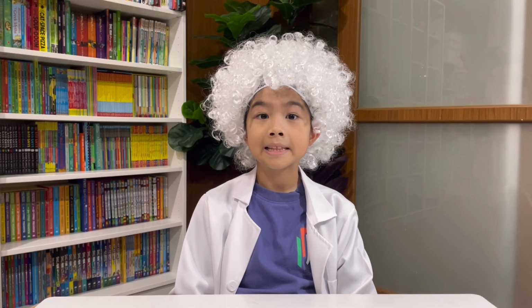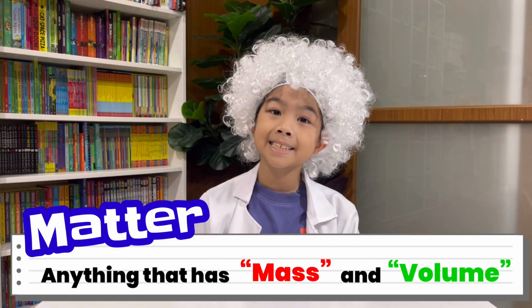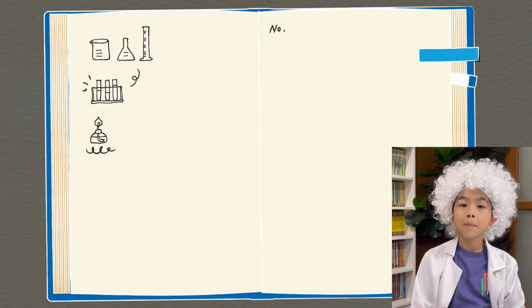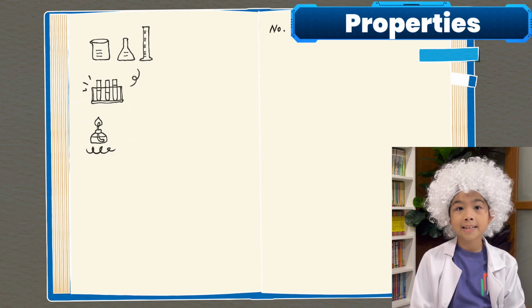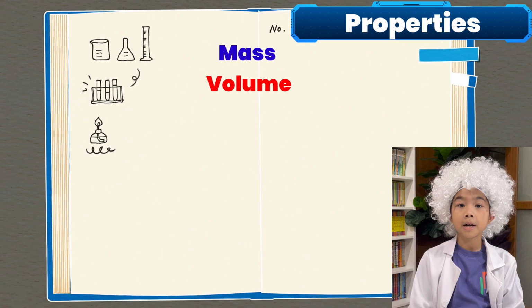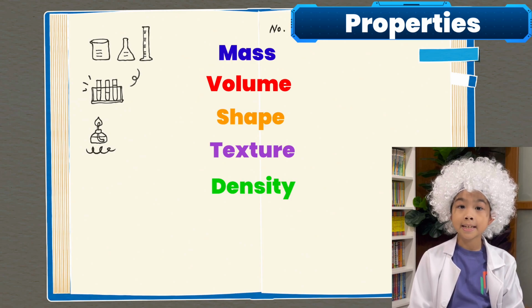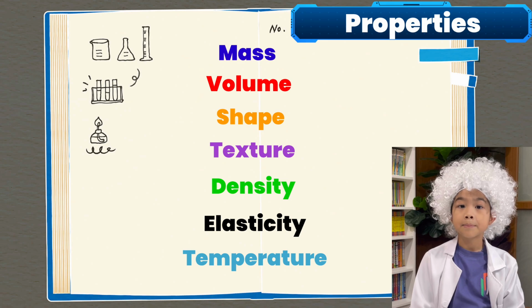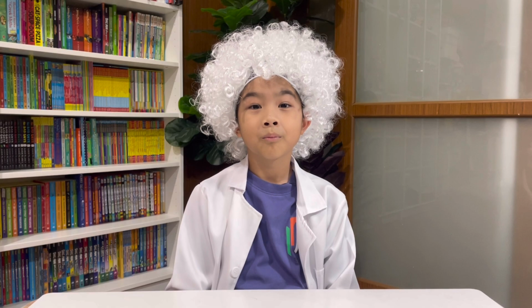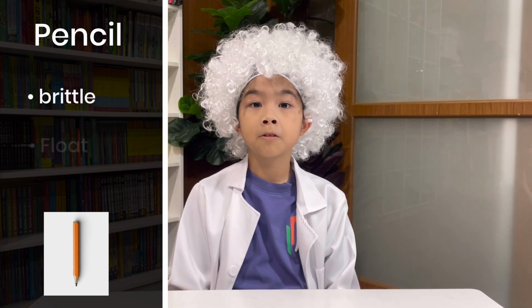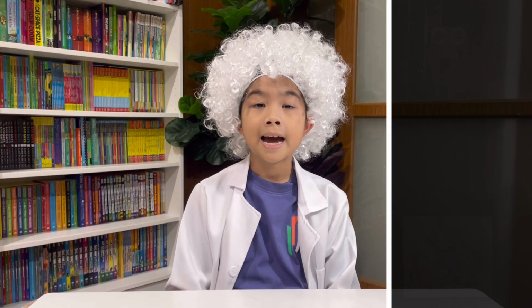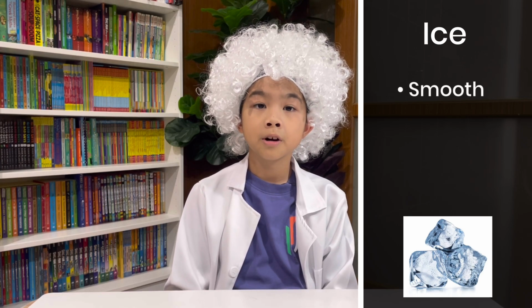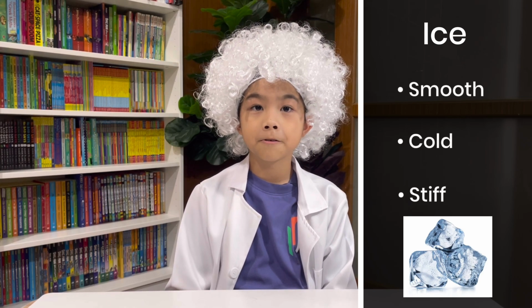As I told you, let's recap a little bit. Matter is anything that has mass and volume. All matter has properties such as mass, volume, shape, texture, density, elasticity, and temperature. These allow us to know the difference between one matter and another. A pencil is brittle, floats, and is not soluble. An ice cube is smooth, cold, and stiff.